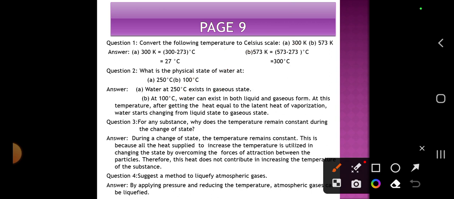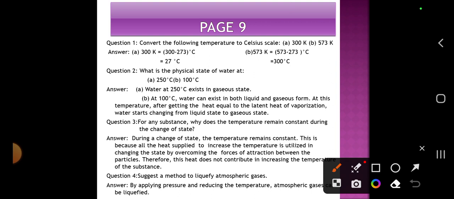Whenever you want to convert, if Kelvin is given, then you subtract 273 from that. And if Celsius is given to you, then you add the 273 to that. So it is easy to convert.